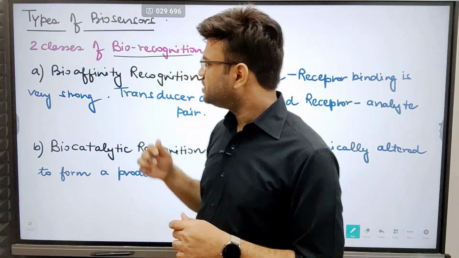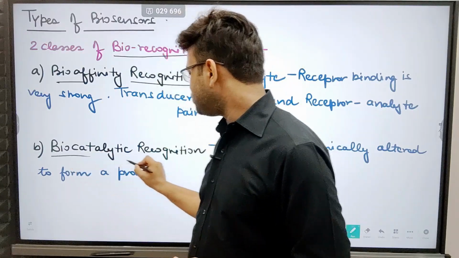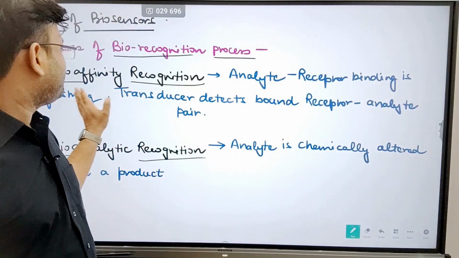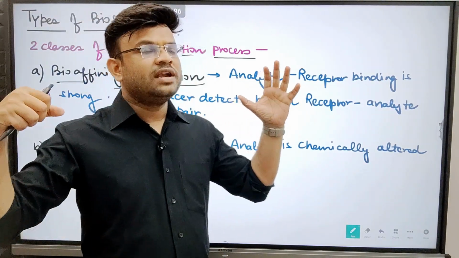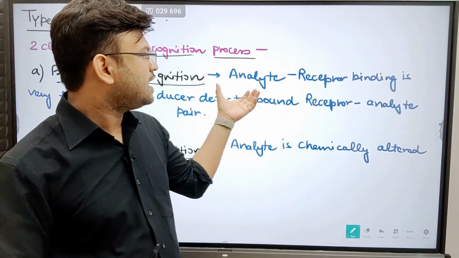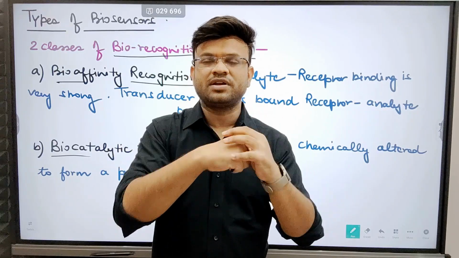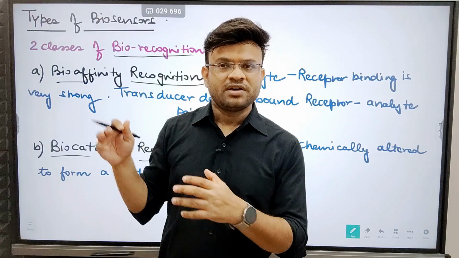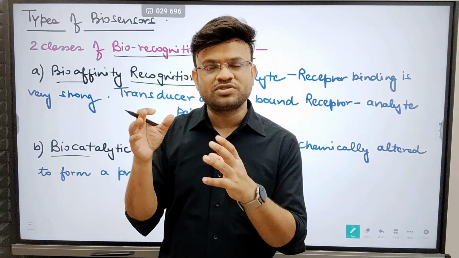What are those two parts? The first is bioaffinity recognition. The second one is biocatalytic recognition. Firstly, let us understand what bioaffinity recognition is. In case of bioaffinity recognition, the interaction between the analyte and receptor is very, very strong. What do you mean by analyte and what do you mean by receptor? The receptor was present on our biosensor. That means the biologically active material was the receptor.